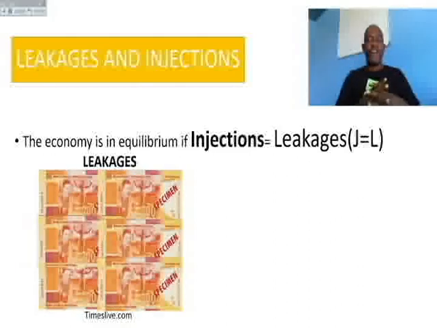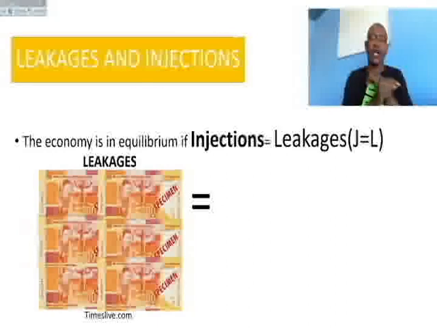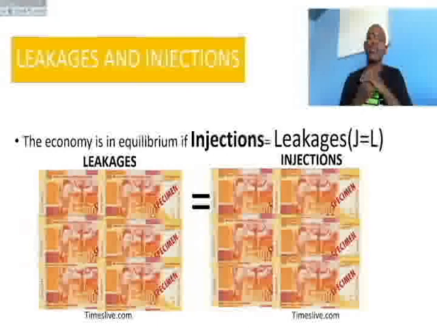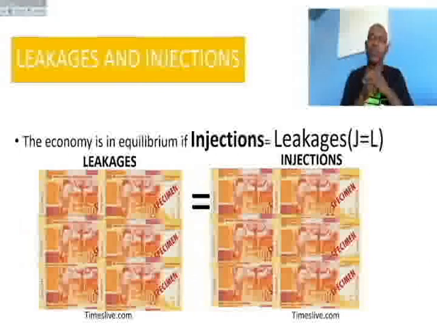So we can have an example of money that is going out of the economy, that is leakages. How much do we have here? 2, 4, 6, 8, 10, 12. Oh, we have 1,200 rand that is going out of the economy. And the money that is going out of the economy is equal to the money that is coming into the economy.